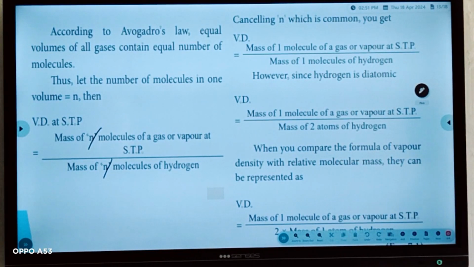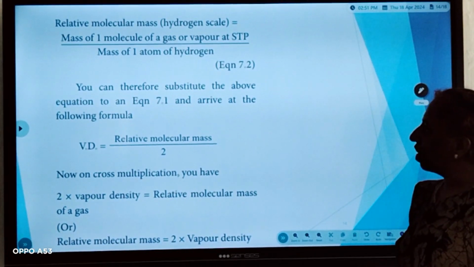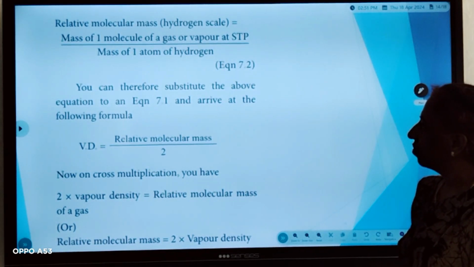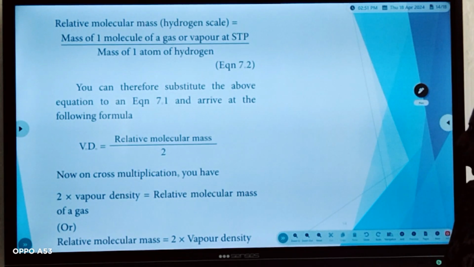Now we are going to compare the formula of vapor density with relative molecular mass. They can be represented as mass of one molecule of gas or vapor at STP over 2 into mass of one atom of hydrogen. So relative molecular mass is mass of one molecule of gas or vapor at STP over mass of one atom of hydrogen. Now you can substitute the equations.